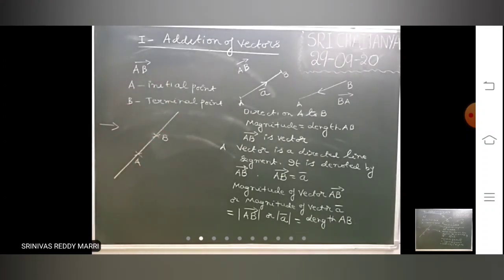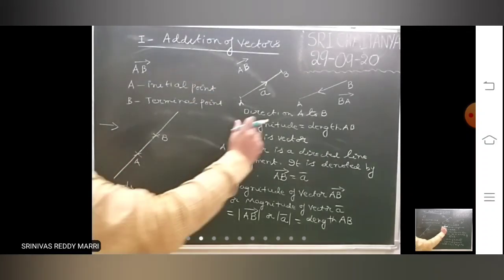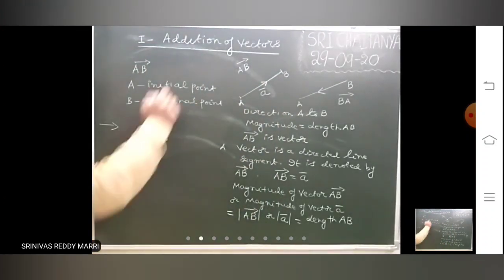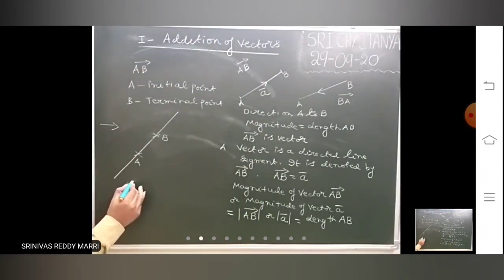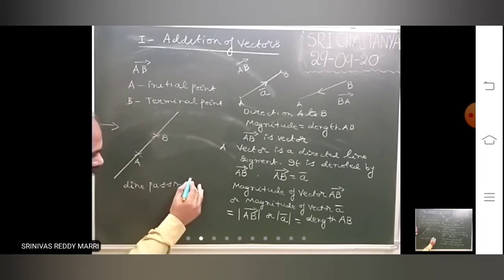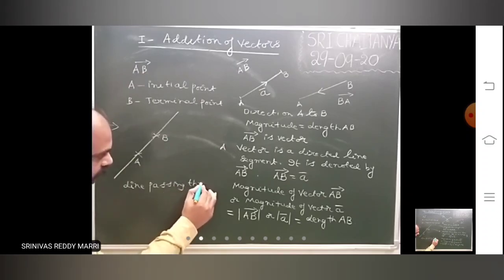For this there is no magnitude and no direction. This is just a line, because it is of infinite length. This is only a line passing through A and B, with no direction and no fixed length.